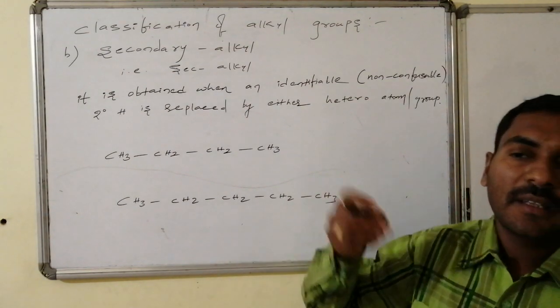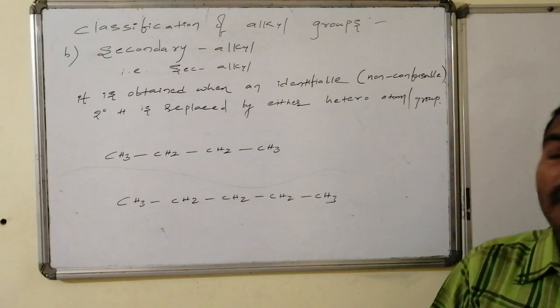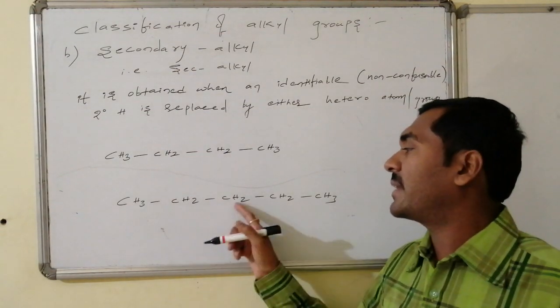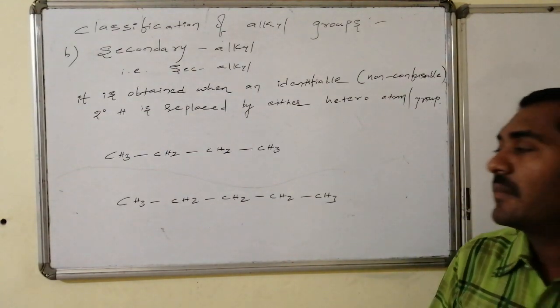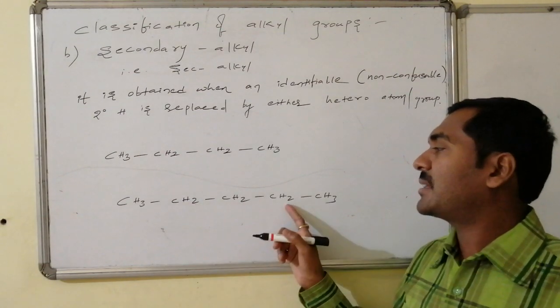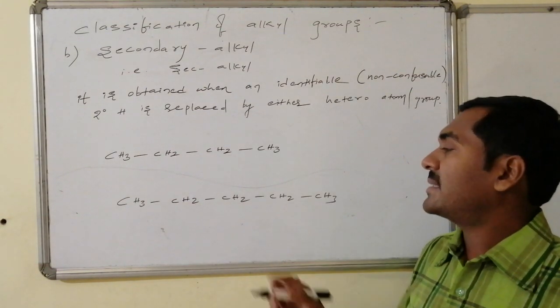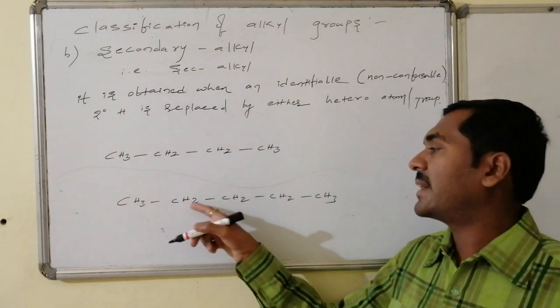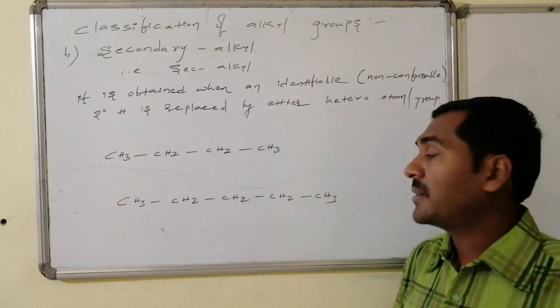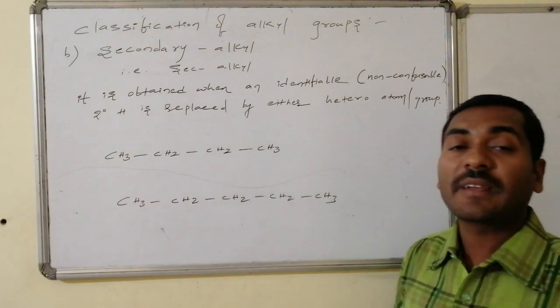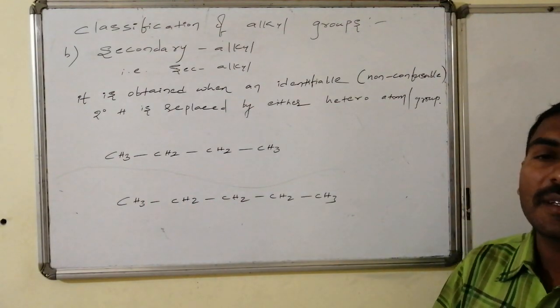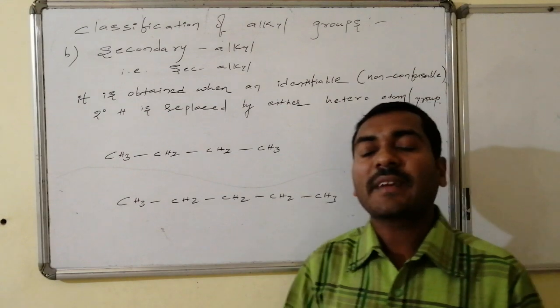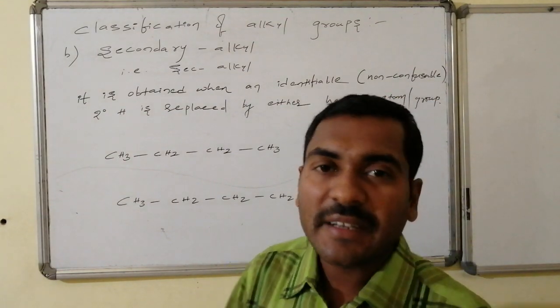But if I go for the n-pentane system, n-pentane has three varieties of secondary hydrogens, out of which this and this remain the same. But if I select this as my secondary, it has a methyl on one side and a propyl group on the other. If both sides have ethyls, there is a lot of confusion. If I use the general word secondary, it gives confusion.